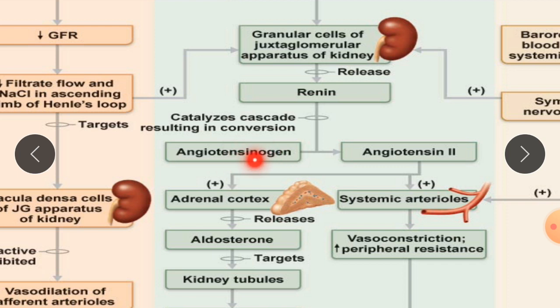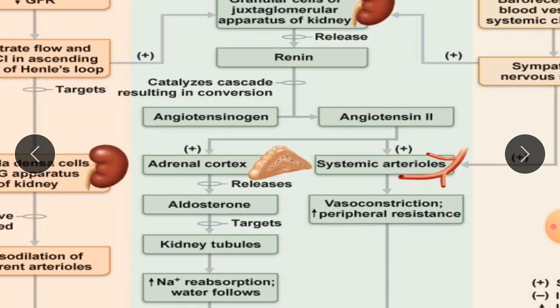It becomes active when it gets converted into angiotensin II. There is one enzyme called angiotensin converting enzyme, which converts angiotensin I to angiotensin II. Angiotensin II is responsible for the release of aldosterone from the adrenal gland, which is at the superior position of our kidney.